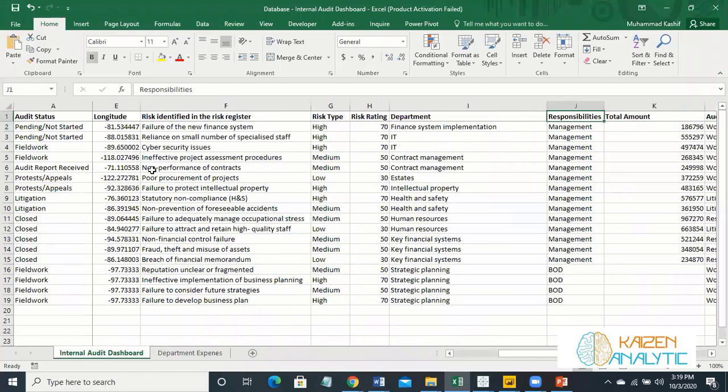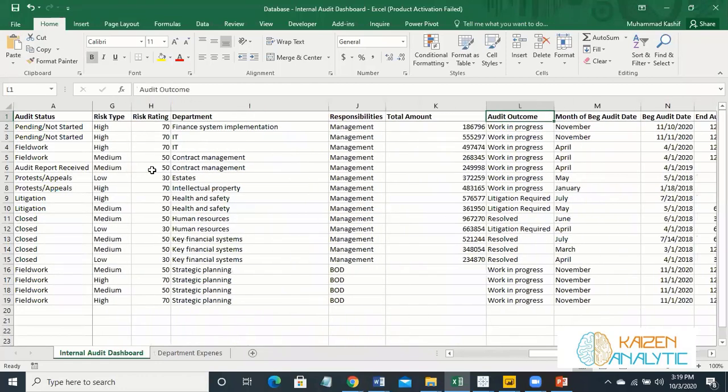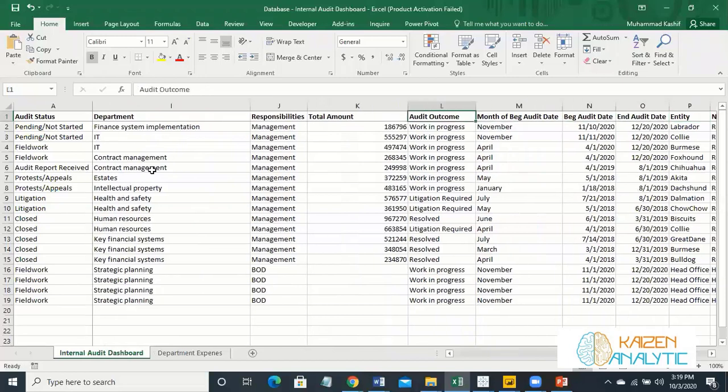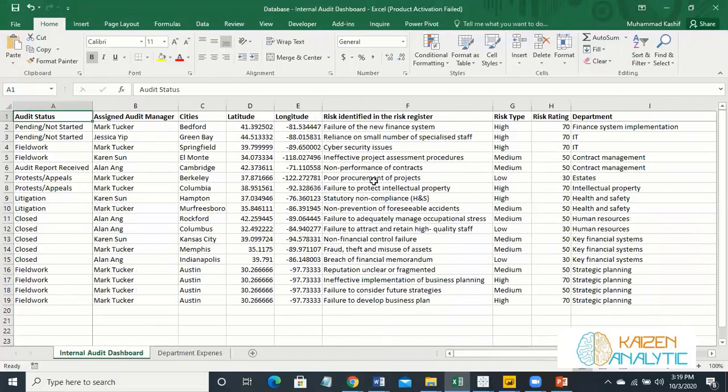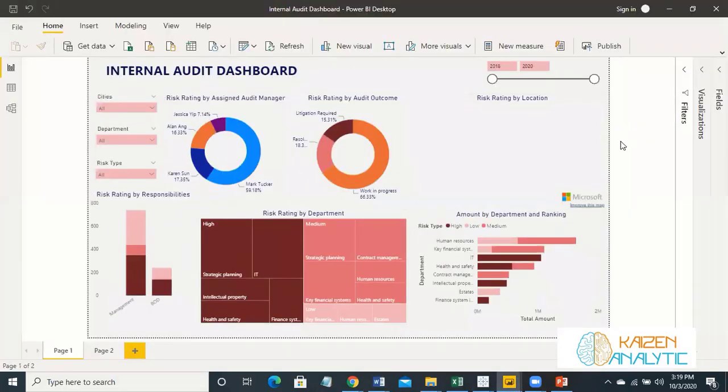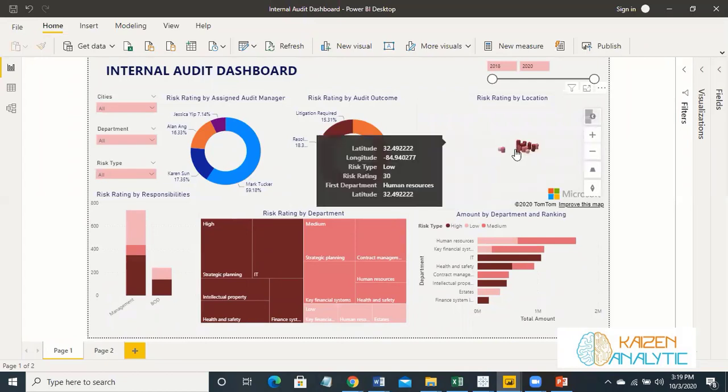It can be management, it can be board of directors, amount, audit outcomes, and other things as well. So from this simple database, we will create a dashboard which looks like this one. So we'll create a dashboard which will resemble this one.